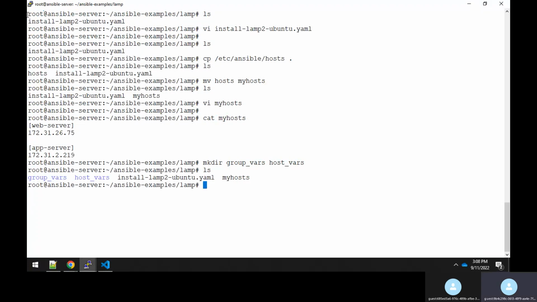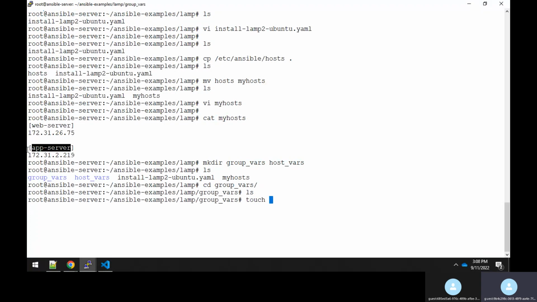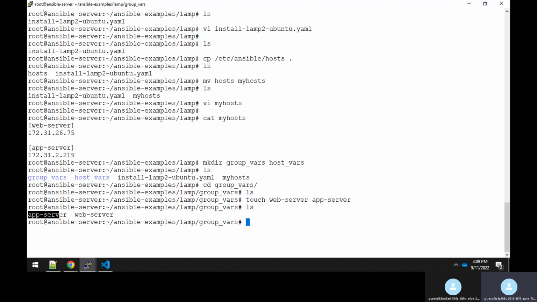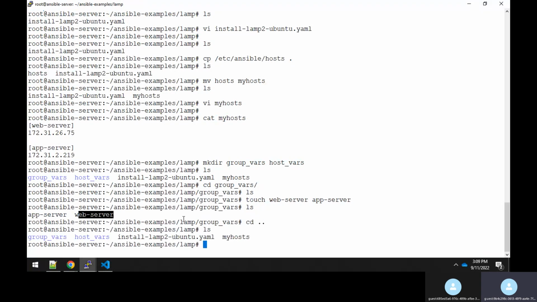Now under the group underscore vars, since we are using these two groups, you need to create files with the same group name. Let me get into the group vars and create a file with the name web server and app server. So under group underscore vars, you have created these two files, app server and web server. The vars say what parameters you want to pass to the particular group.